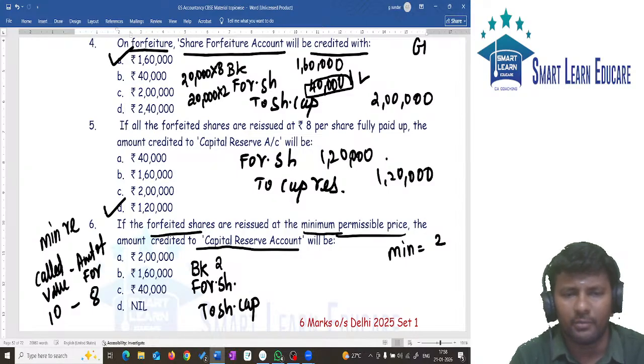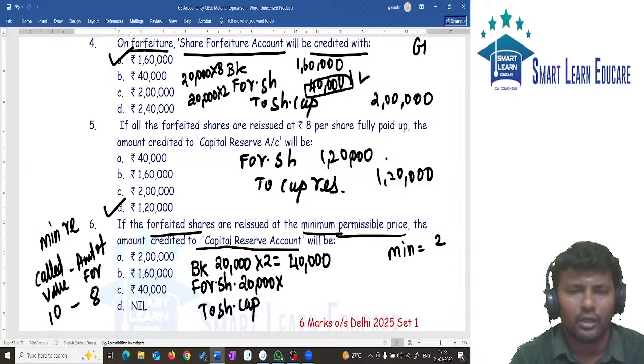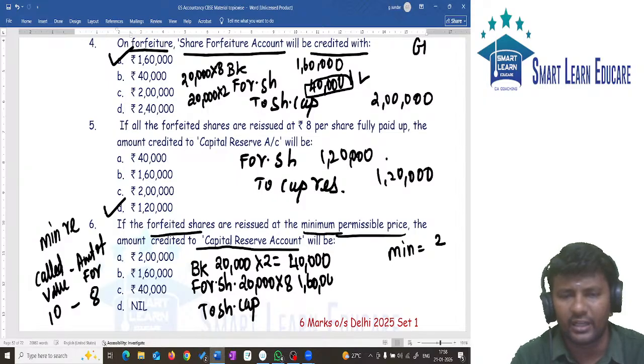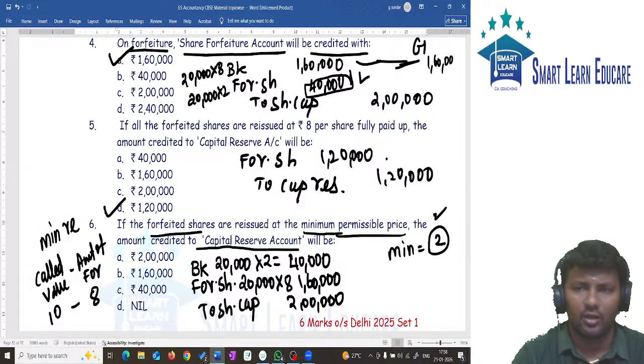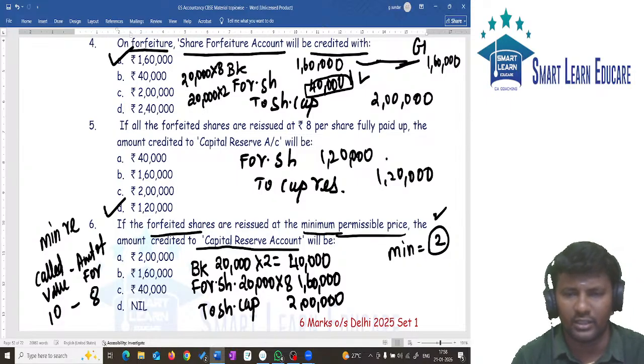So bank account debit is 20,000 shares into 2 rupees. 20,000 into 2 will give you 40,000. Share capital should be debited with 20,000 into, tell me, 20,000 into what? 20,000 into 8. 20,000 into 8 will give you 1,60,000. So to share capital will be 2 lakh. So minimum reissue price is how much? 2 rupees. What is the gain on forfeiture? 1,60,000 is the gain on forfeiture. What is the loss on reissue? The loss on reissue is 1,60,000.